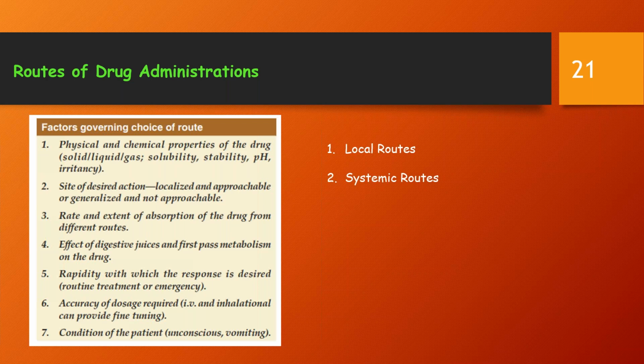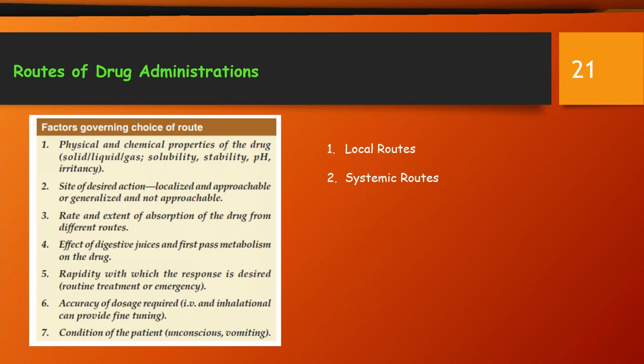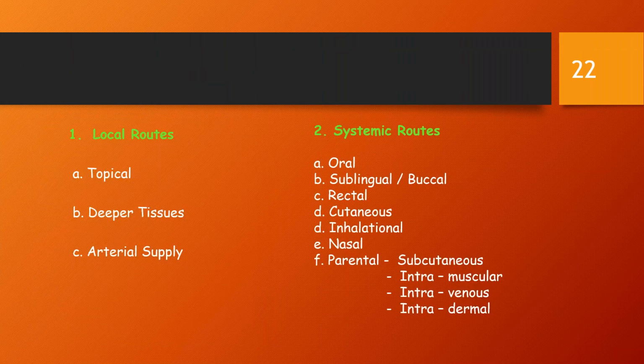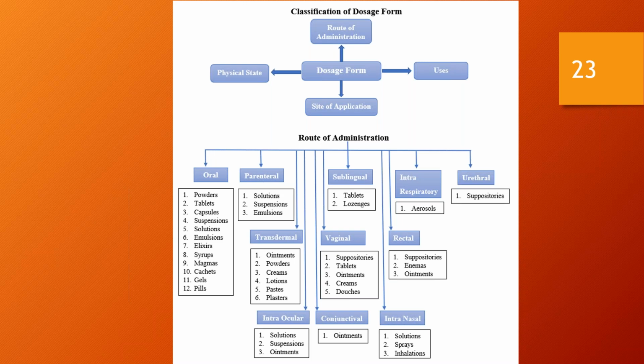So these being the various modes of drug administration, I have just enlisted the local routes and the systemic routes. This is just a classification of dosage forms and routes of drug administration. In exam, many a times it's been asked various routes of drug administration. You need to remember the mode of drug administration, broad classification, and example of each mode of drug administration. This is a quick chart for you all to revise during your examination.